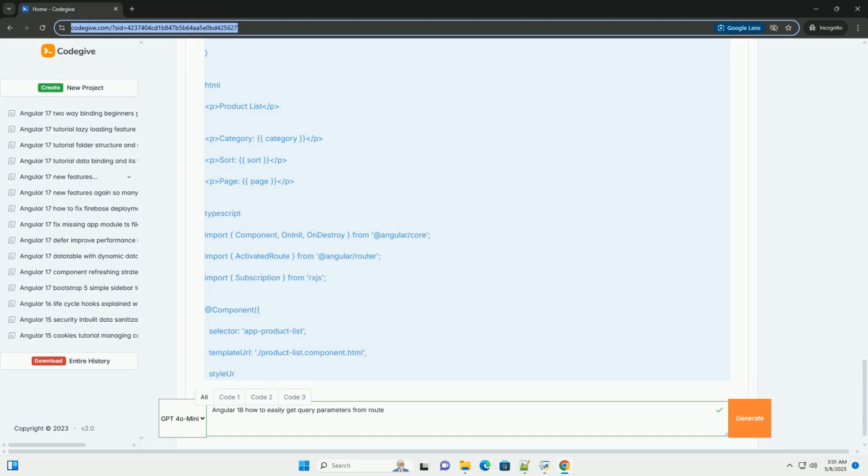6. Summary. Retrieving query parameters in Angular is a fundamental task for building dynamic and interactive web applications. By using ActivatedRoute.queryParamMap, or ActivatedRoute.queryParams for simpler scenarios, you can easily access and react to changes in the URL, allowing you to create components that adapt to user input and application state. Remember to handle errors, provide default values, and unsubscribe from observables to ensure your application is robust and efficient. The strongly typed approach of signals is the direction Angular is heading in.